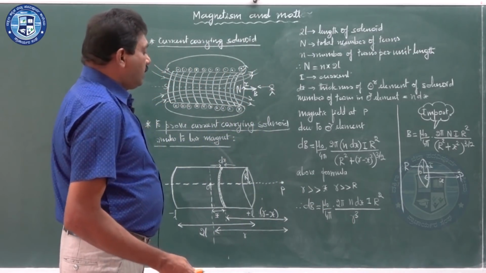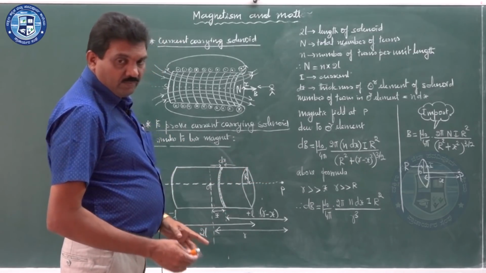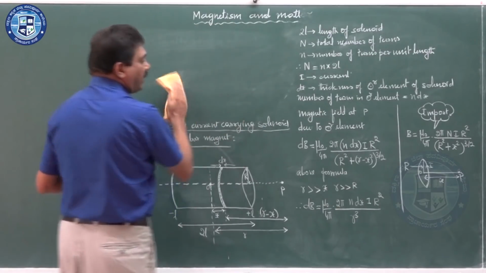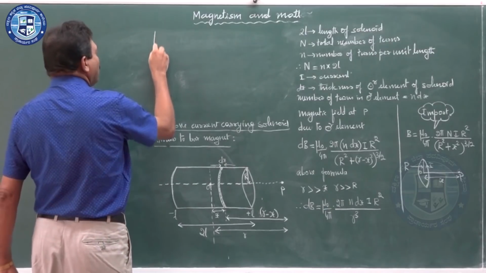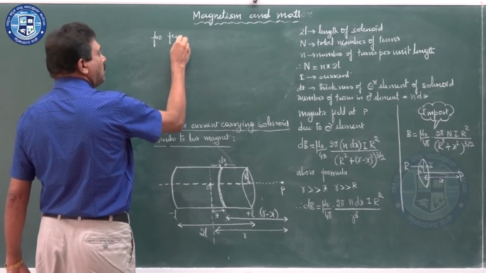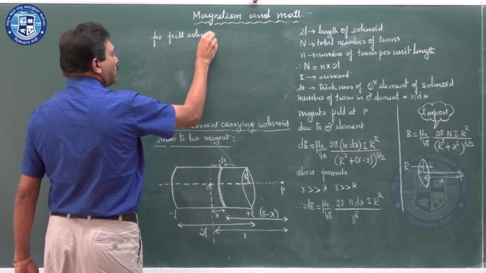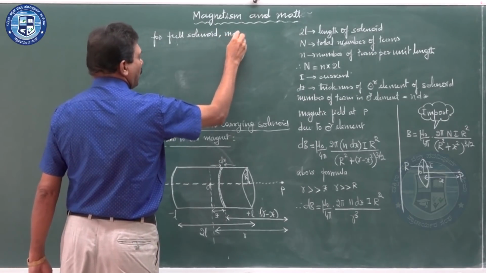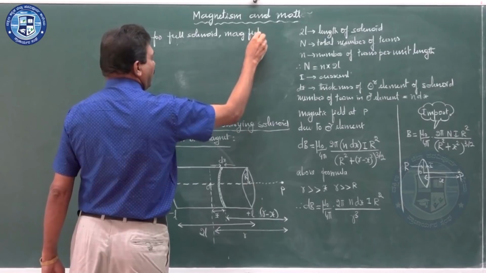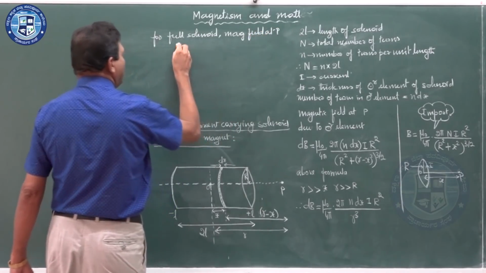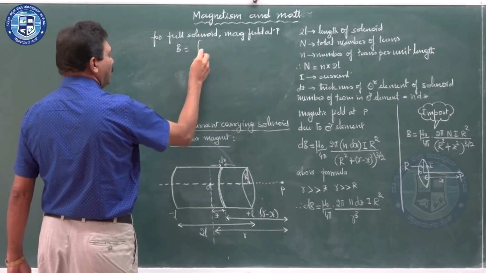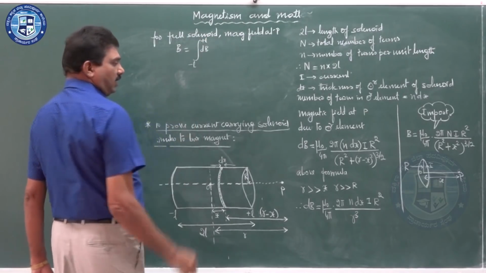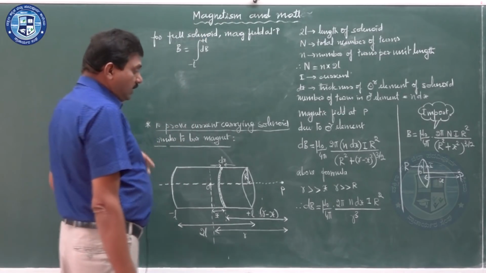Now, this we have taken only for one element. For the full solenoid, the magnetic field at P is B equal to the integration of dB from minus L to plus L, the limit we will take. What is dB?